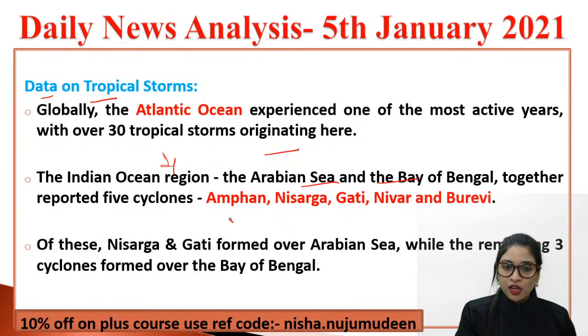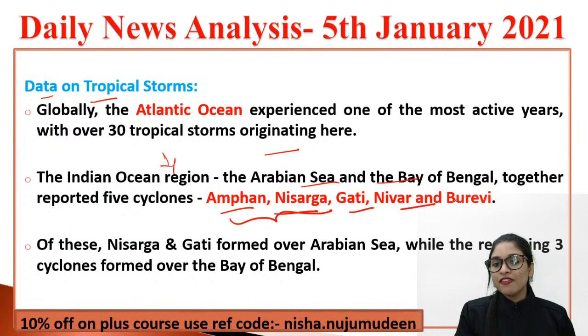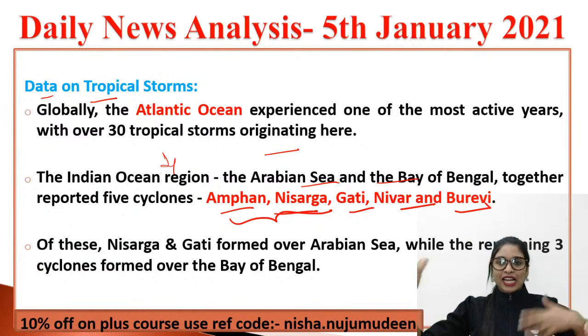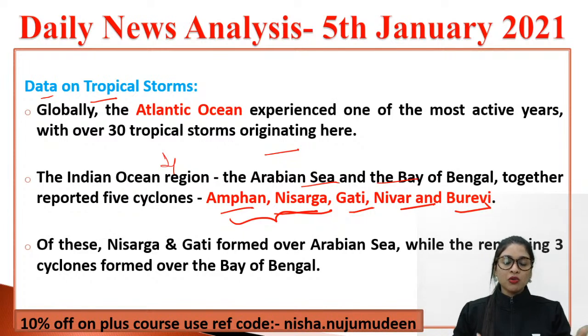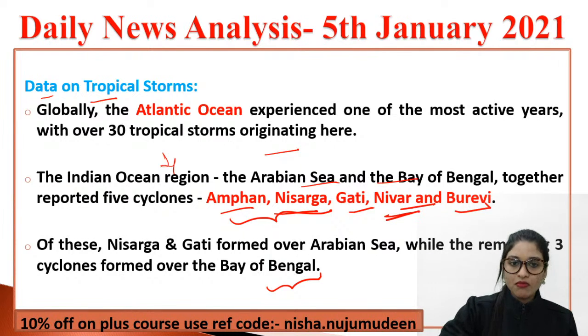Very, very important from your prelims current affairs perspective: Amphan, Nisarga, Gati, Nivar, Burevi. Very recently, you had all these cyclones in Kerala, Tamil Nadu, West Bengal and all. And out of these cyclones which we experienced in the Arabian Sea and Bay of Bengal, Nisarga and Gati were formed in the Arabian Sea, whereas Amphan, Nivar and Burevi were in the Bay of Bengal. Clear? And Nivar was in Tamil Nadu and all. Remember, I have taught you this.